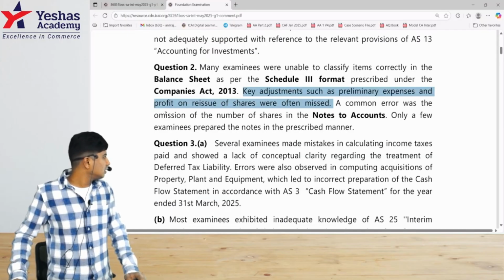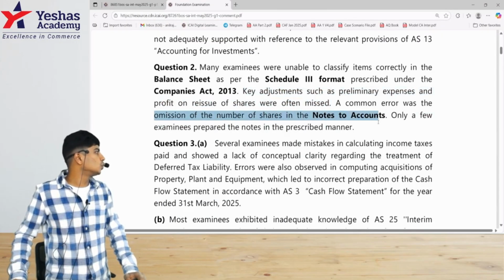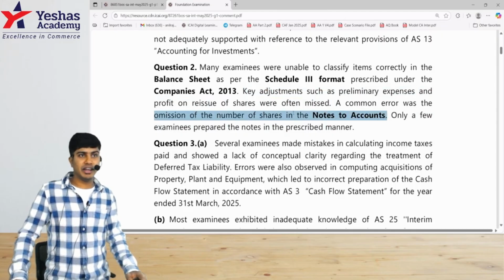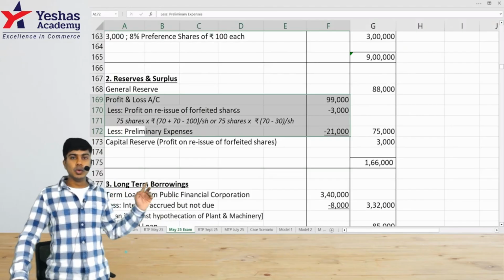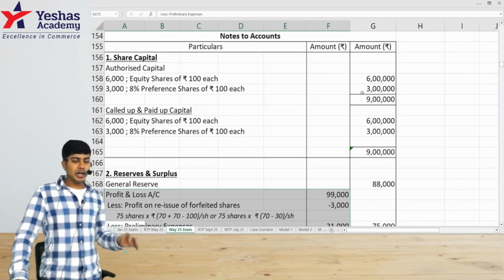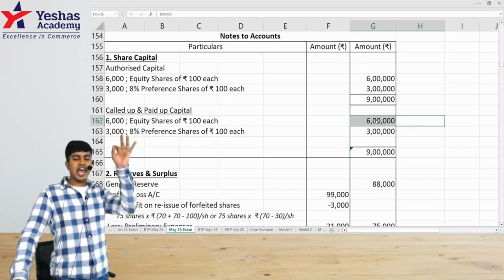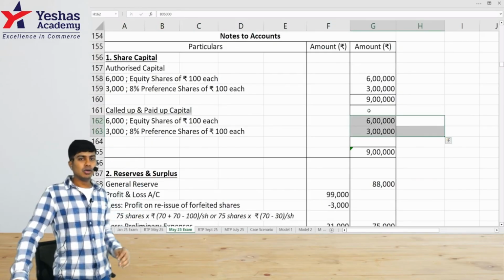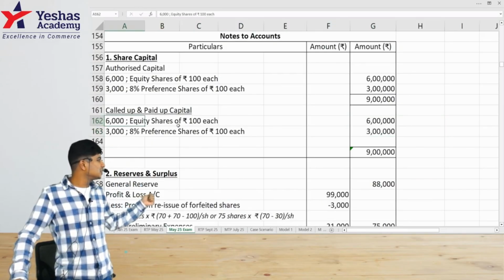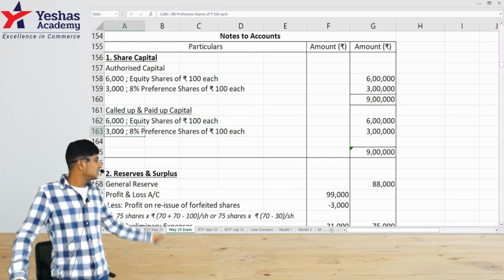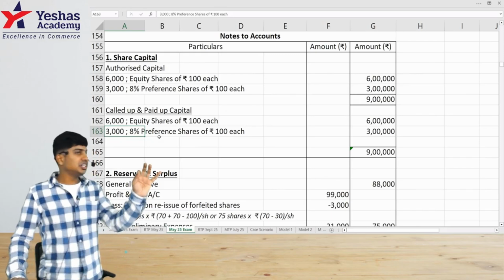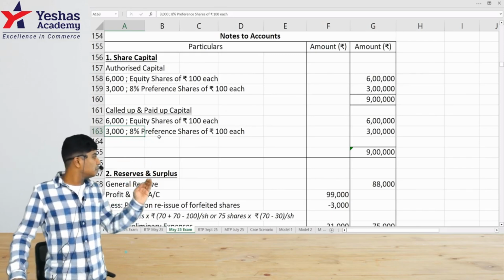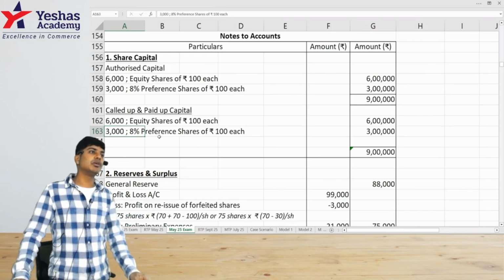Then the common error: omission of number of shares in notes to accounts. This is one thing I've noticed during class. A lot of you, whenever you do notes to accounts for share capital, end up straight away writing 6 lakh, 3 lakh, 9 lakh. Who would write this description: 6,000 shares of rupees 100 each? Who would write 3,000 shares of rupees 100 each? This is mandatory. If you just write equity share capital 6 lakh, or preference share capital 3 lakh, don't expect full marks.